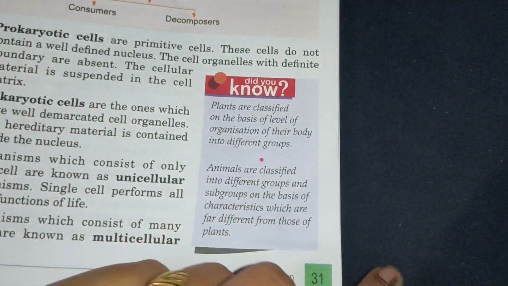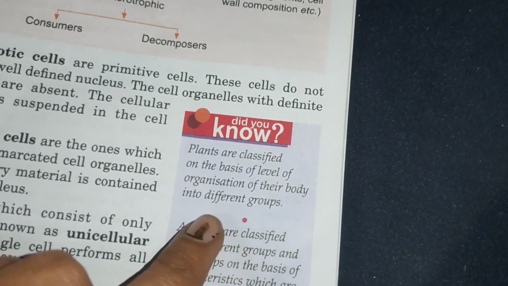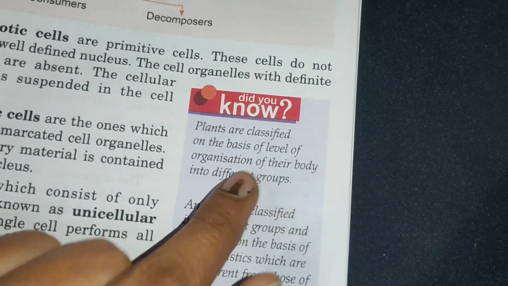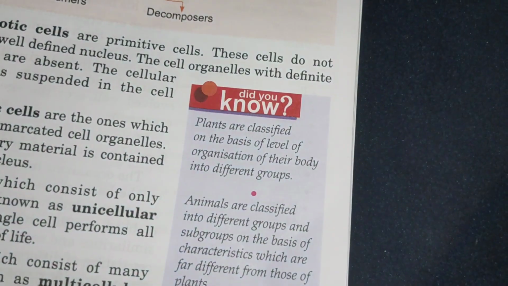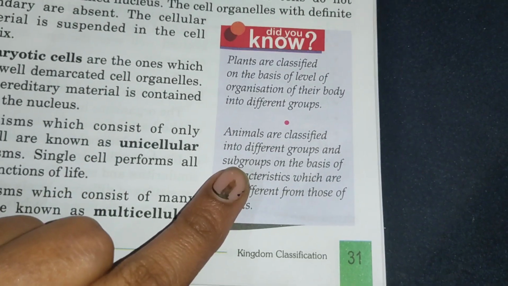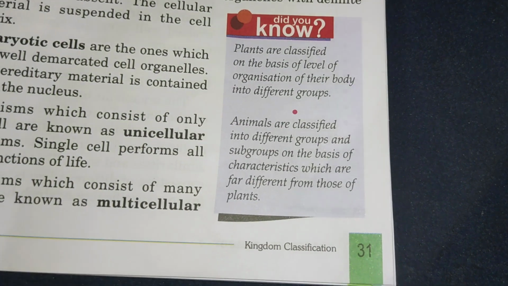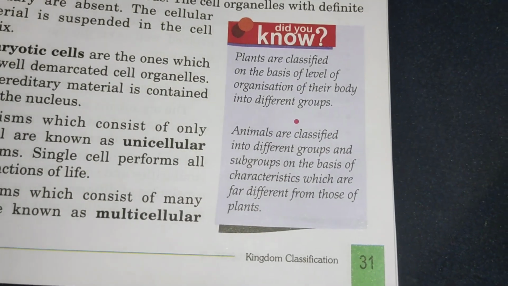Then plants are also classified on the level of organization of their body into different groups, like herbs, shrubs, trees. Animals are also classified depending upon their groups and subgroups and their characteristics, like plants.